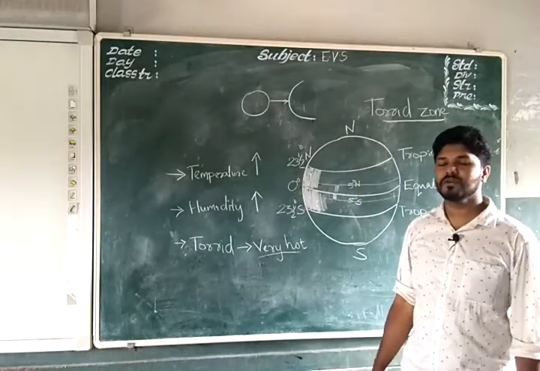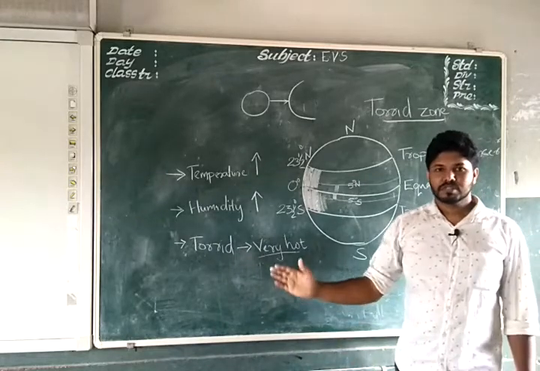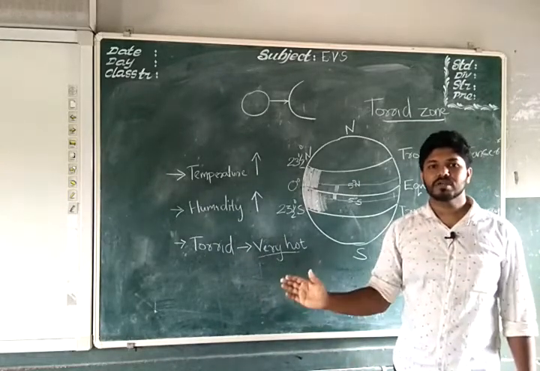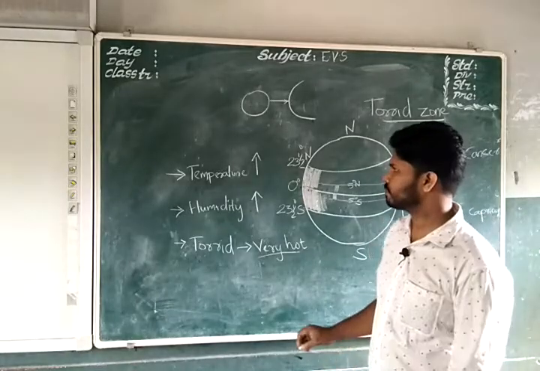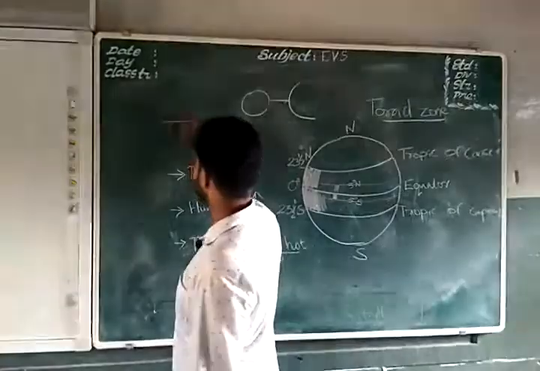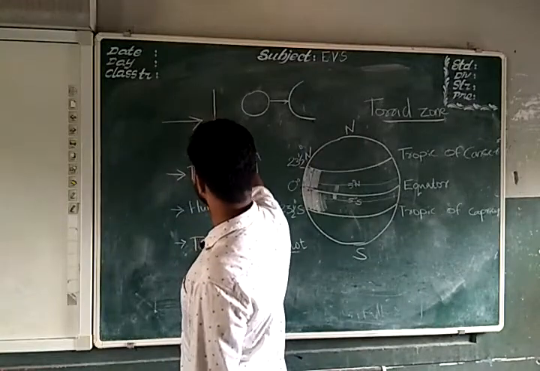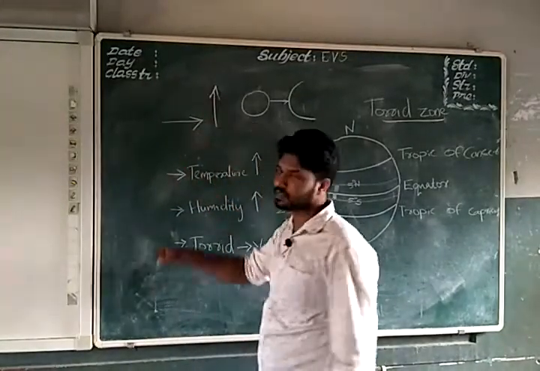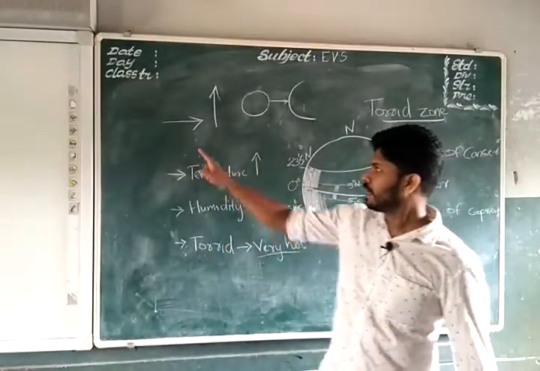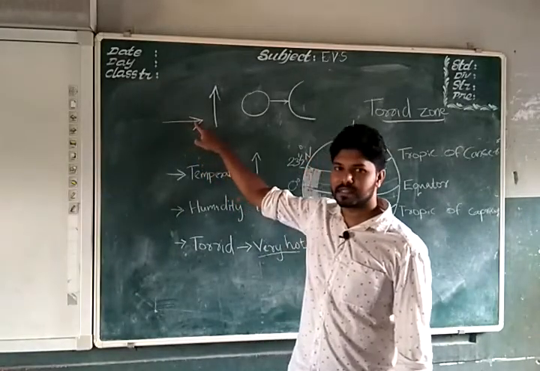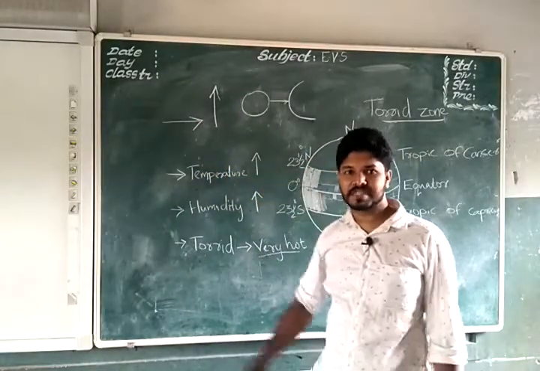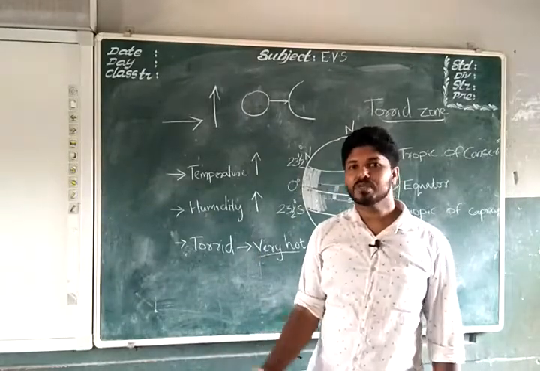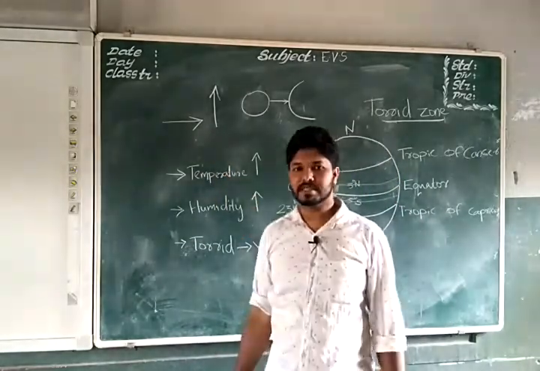So there is no horizontal motion of wind. What is meant by horizontal motion and vertical motion? See, this is horizontal, this is vertical. If a line is like this, it is called horizontal. If a line is going to the upside, that is vertical. We are receiving both horizontal and vertical winds.